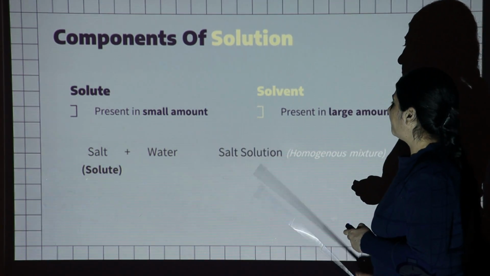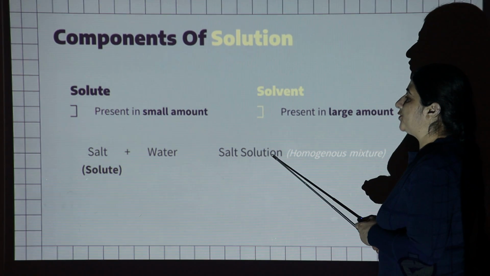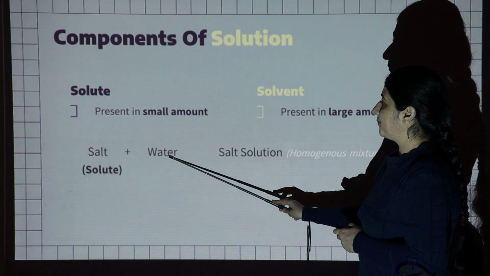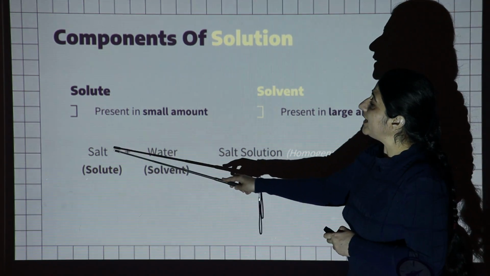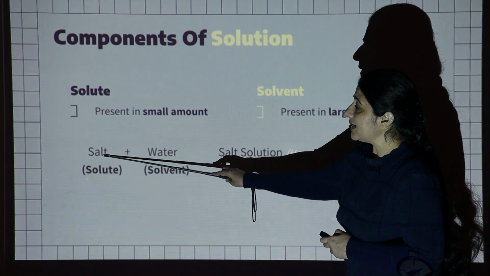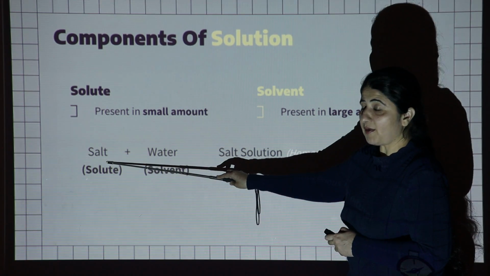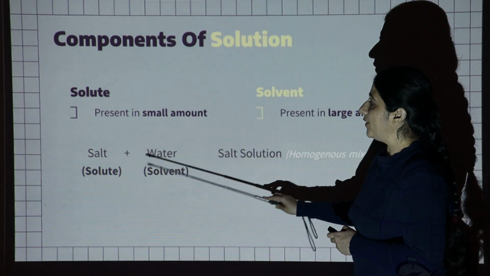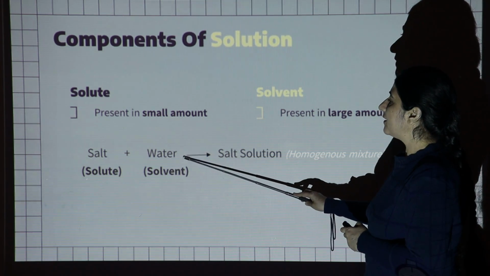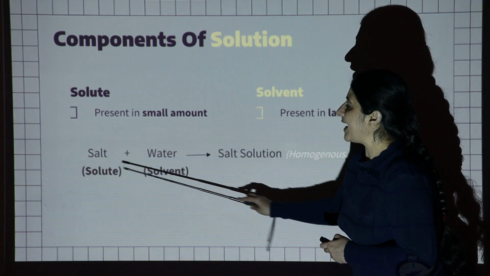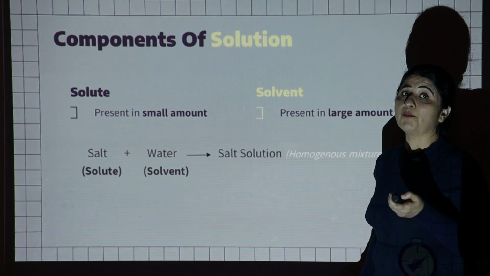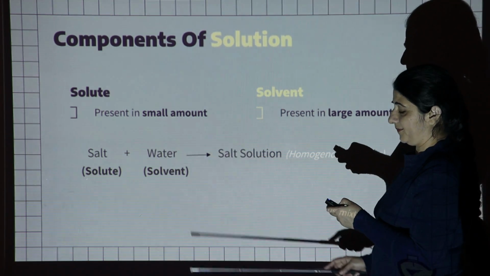For example, take a salt solution, which is formed by the combination of salt and water. Salt is added into the water. In this case, salt is present in a small amount, so it acts as the solute, whereas water is present in a large amount, so it is the solvent. After the combination of solute and solvent, we form the salt solution, which is a homogeneous mixture of both salt and water.